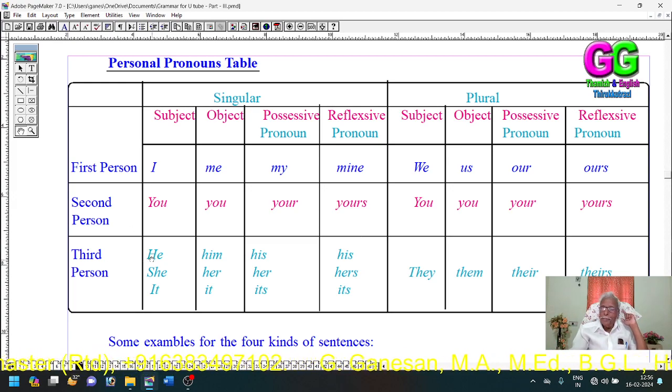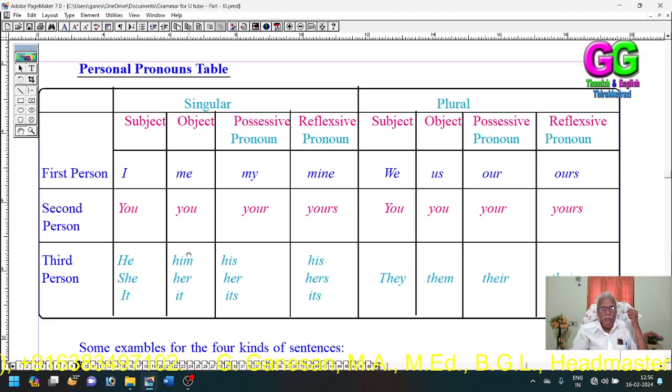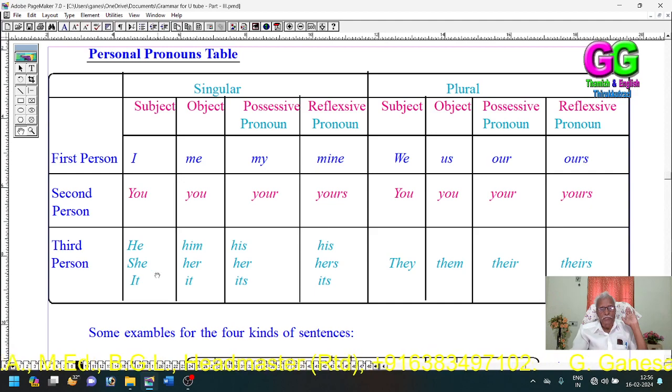Third person, masculine: he, him, his. Feminine: she, her, hers. Neither masculine nor feminine: it, its. The plural of these third person pronouns, for he, she, it: they, them, theirs. For the three, the plural is the same.